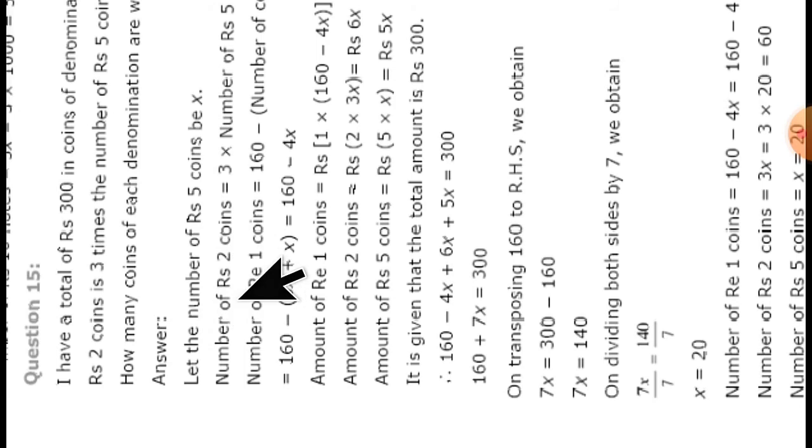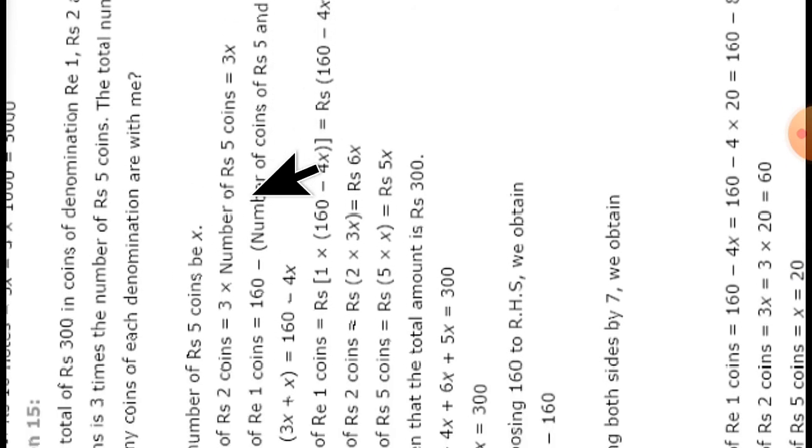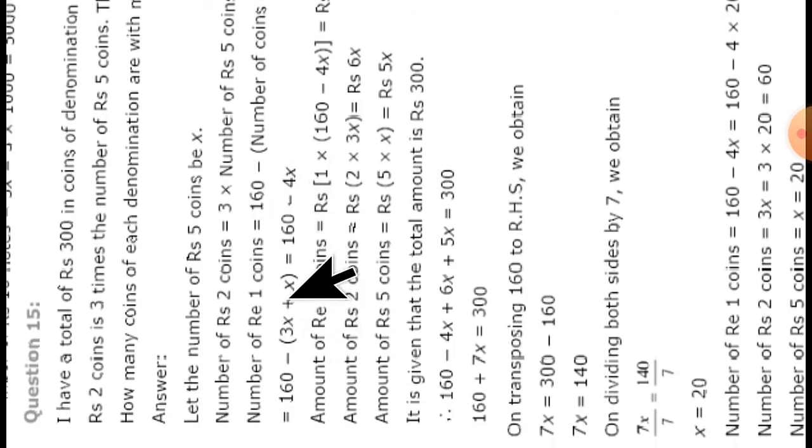Now the number of 2 rupee coins is equal to 3 into the number of 5 rupee coins. So it is written, it is 3 times the number of rupees 5 coins. So 3 into the number of 5 rupee coins, that is 3x. Now the number of 1 rupee coins will be 160 minus the 5 rupee coins and 2 rupee coins. So the number of coins of rupees 5 and rupees 2 is x plus 3x. 5 rupee coin is x and 2 rupee coin is 3x.